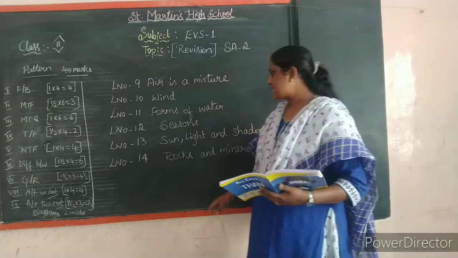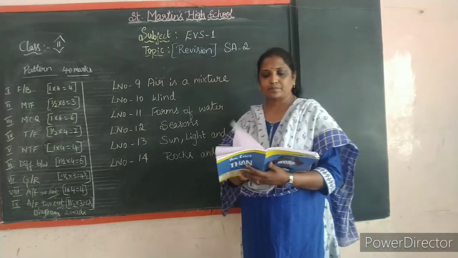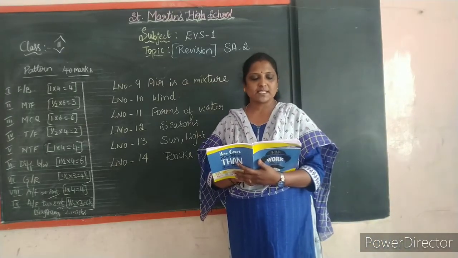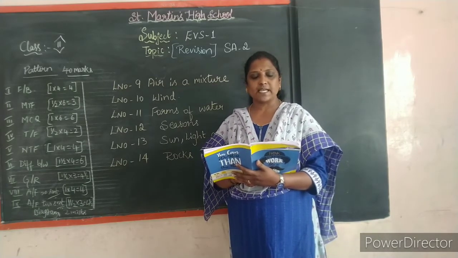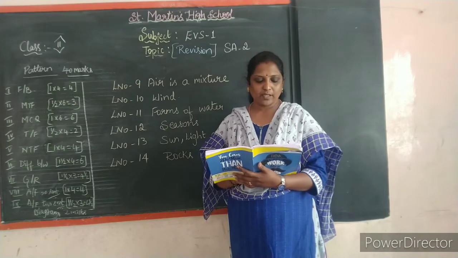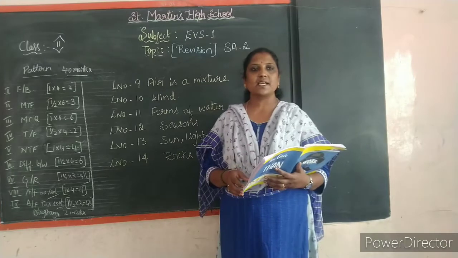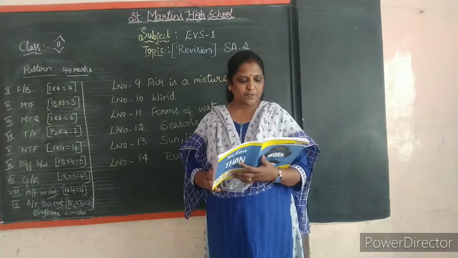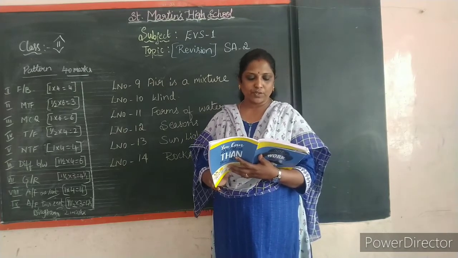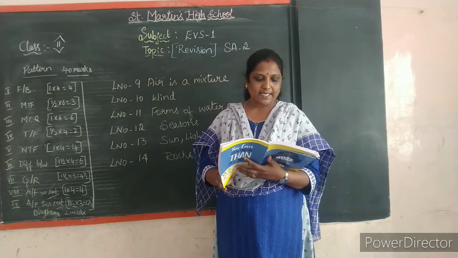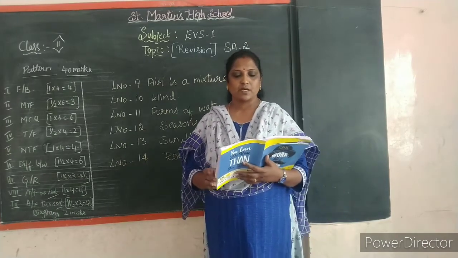Next, coming to lesson number 14, that is rocks and minerals. Here, the fill in the blanks you can see, children. The earth is like a very big ball made up of rocks and soil. Rocks are of different shapes and sizes. We can see rocks in different sizes and shapes also. Rocks break down to form stones. Sand particles join together to form rocks, and statues are made up of rocks. You can make a statue.